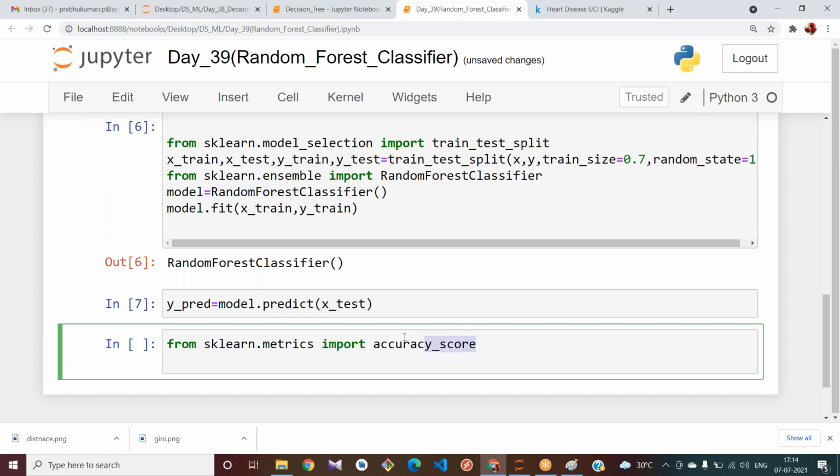Try to calculate the accuracy, y underscore test comma y underscore predict.